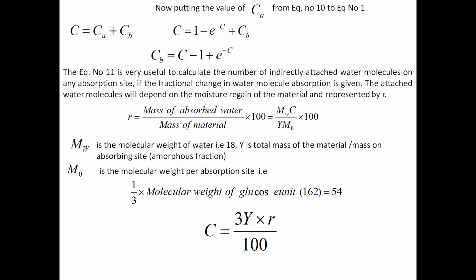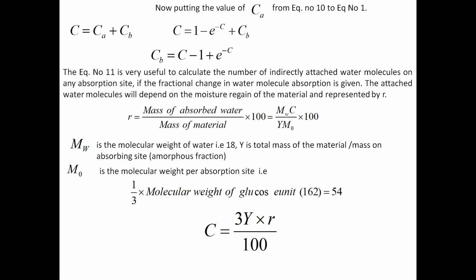Now, equation 11 is very useful to calculate the number of indirectly attached water molecules on any absorption site if the fractional change in water molecule absorption is given. The attached water molecule will depend on the moisture regain of the material, represented by small r. By basic definition, small r equals mass of the absorbed water divided by mass of the material multiplied by 100.